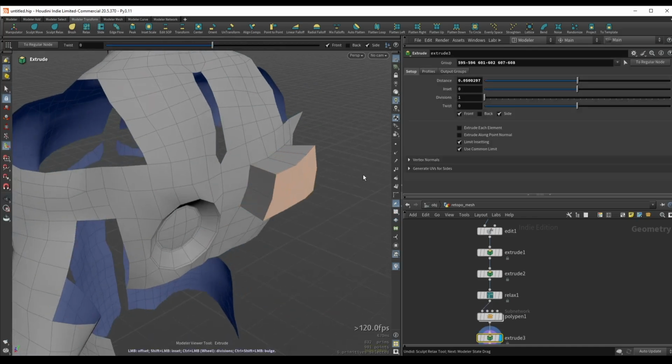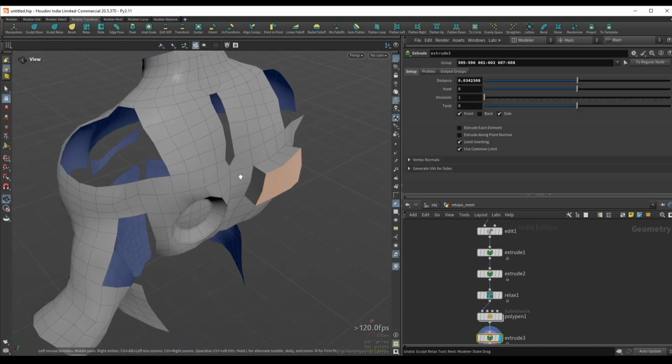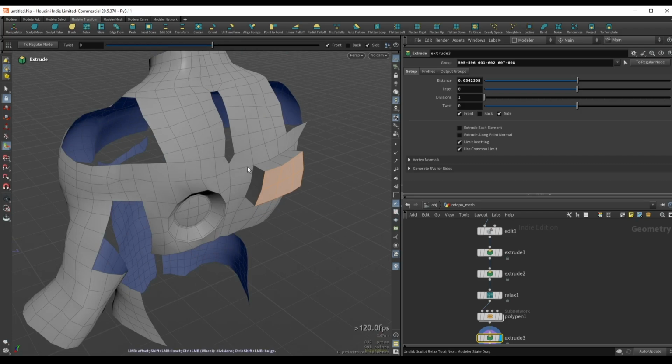We can select the faces, Shift F to extrude, and we can see that once you get going it's really fast, especially with this Polypen tool. We can really pick up a lot of speed in terms of direct modeling. So this is all I wanted to showcase for now.